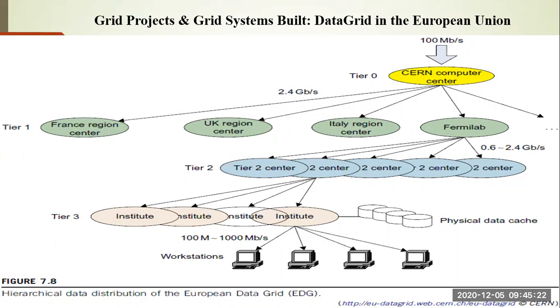tier 3. In tier 3, you have a lot of institutes, right? So they are aiding in a hierarchical fashion where actually the physical data cache is there, right? And finally, the bottom one is your workstation. That is nothing but your complete hardware.